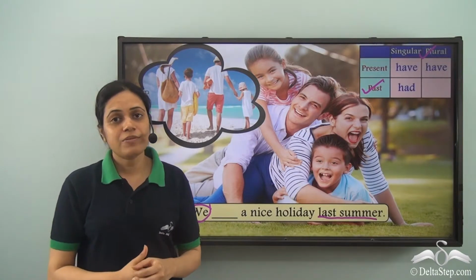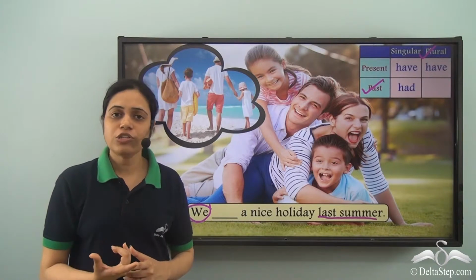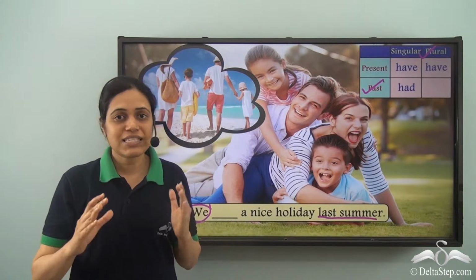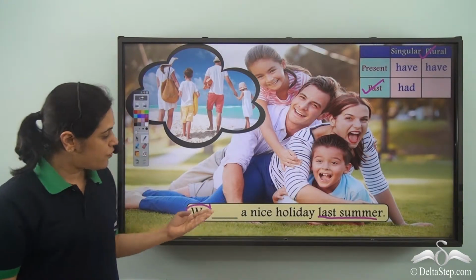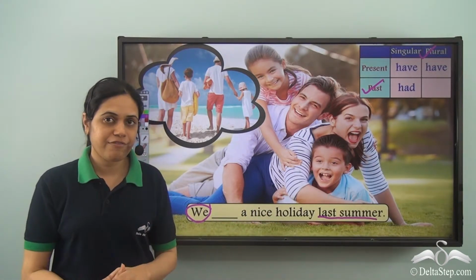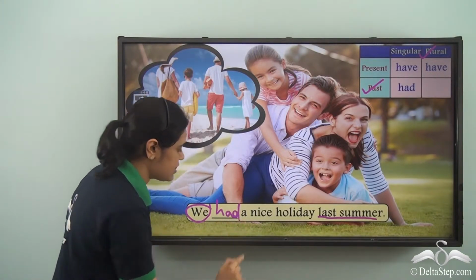Now have verbs do not just show possession or belonging, they also show a state of having something. Now this state of having means something that we experience. So we experienced a nice holiday last summer. So I can use a have verb here. The have verb used here is had.